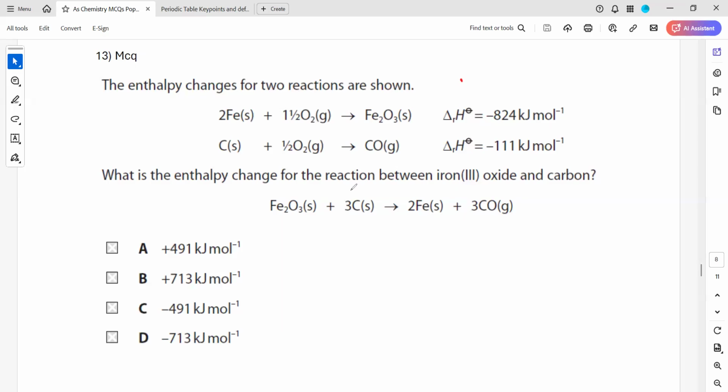So the formation is given for iron 3 oxide and carbon monoxide. What is the enthalpy change of this reaction? This reaction's enthalpy change is unknown. Let's say X.